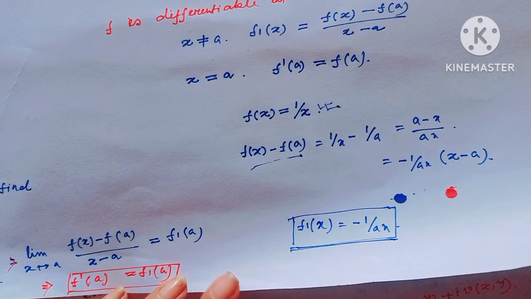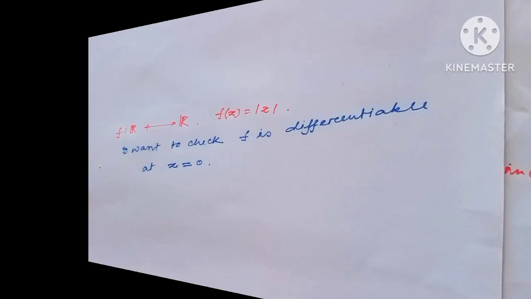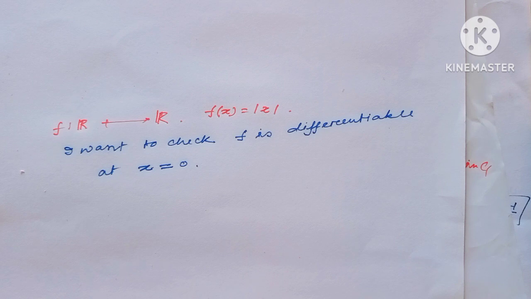Okay, I hope all my viewers have understood the actual idea. Next, let's see f of x equal to mod x. Is the function differentiable at the point 0? We all know this function is not differentiable at the point 0. But I always checked whether this function is differentiable or not wrongly, always by the derivative. But actually, this is the wrong way.